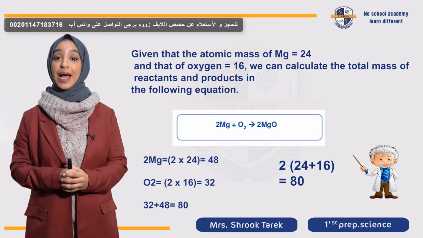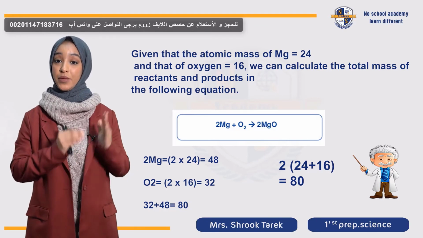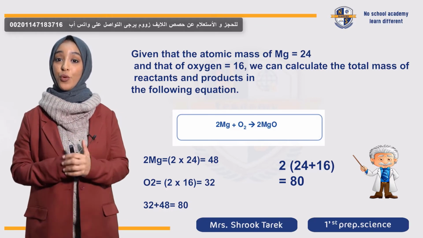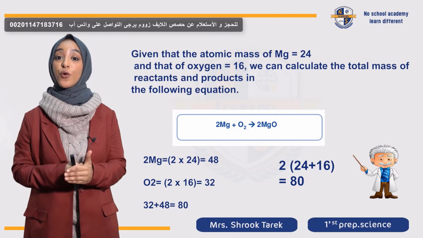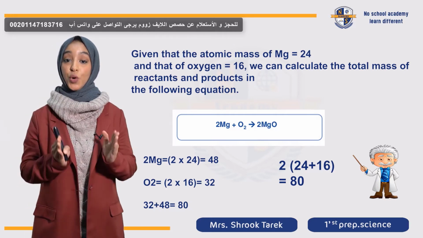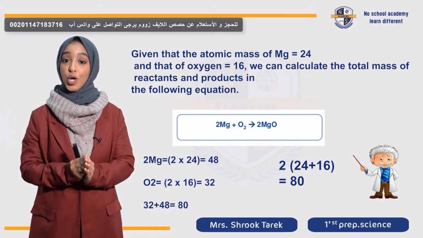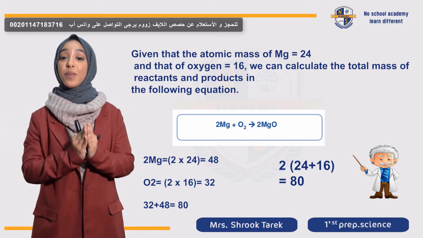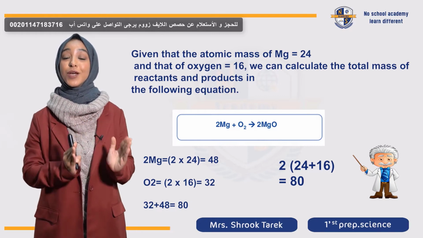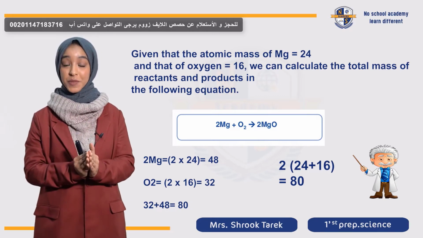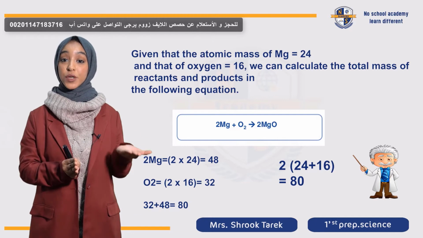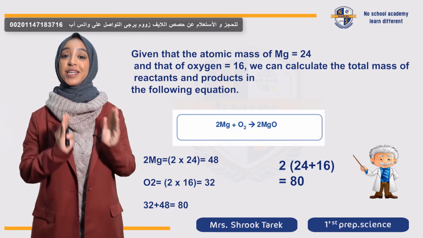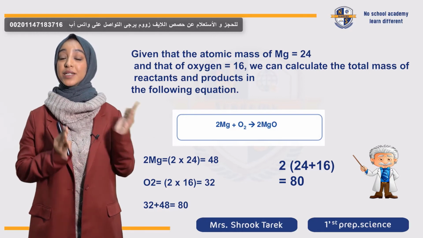طيب أنا عندي 2 magnesium in the reactant side so it's 2 multiplied by 24. The answer is 48 grams. So I have 2 atoms of oxygen in the reactant side. So it's 2 multiplied by 16 and it's equal to 32 grams. So 48 plus 32 gives 80 grams in the reactant side.